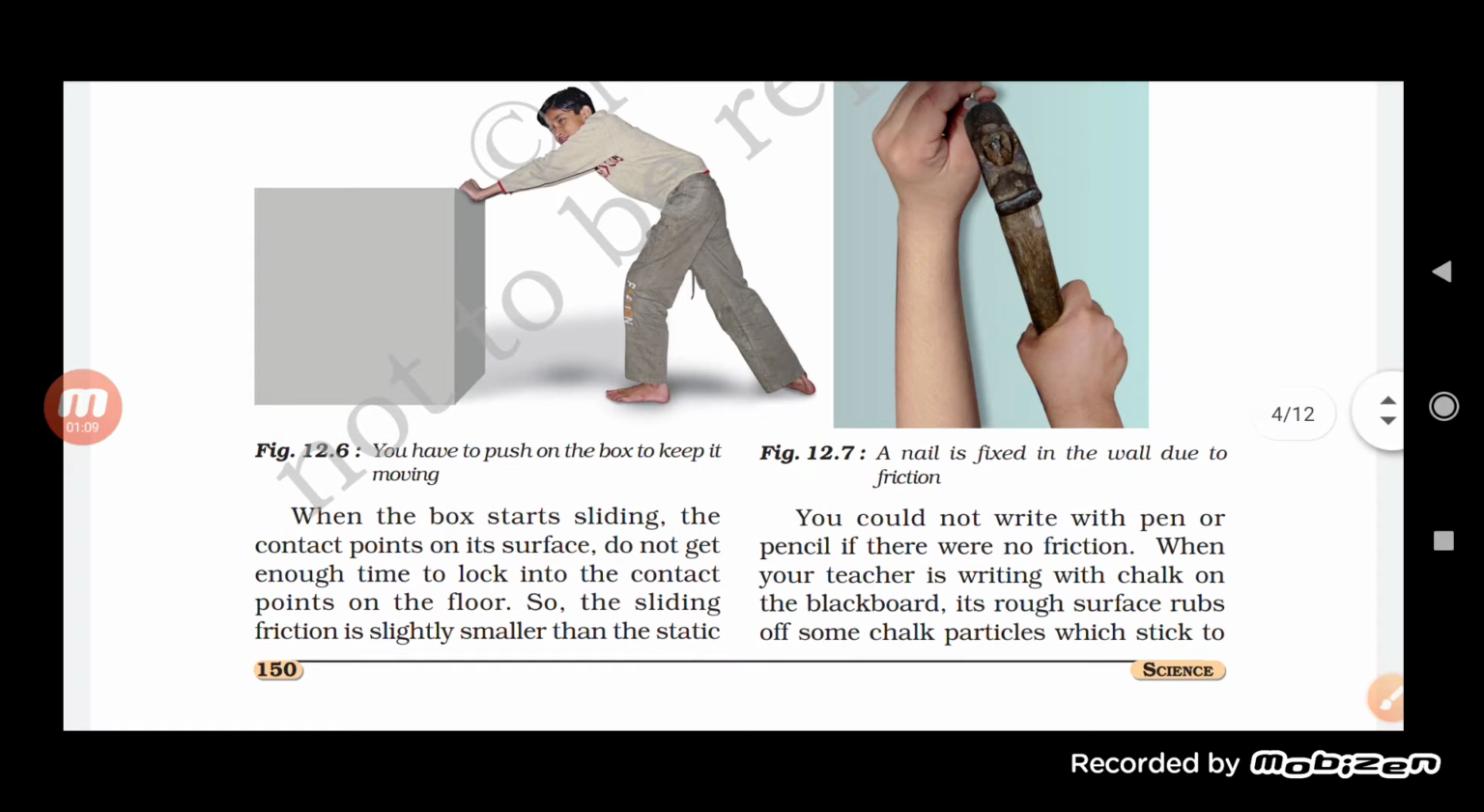Now if there is no friction, students, we will not be able to write anything, with the pen or the pencil or even with the chalk on the board, that cannot be done. So friction is also important there. So these are some of the things which explain how friction is really important for us.